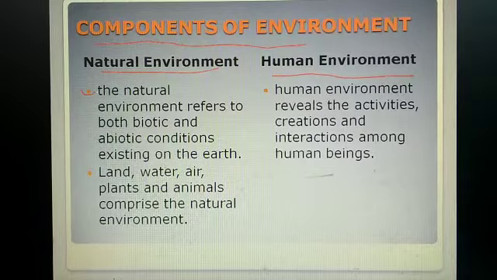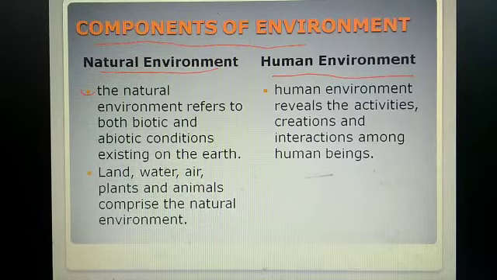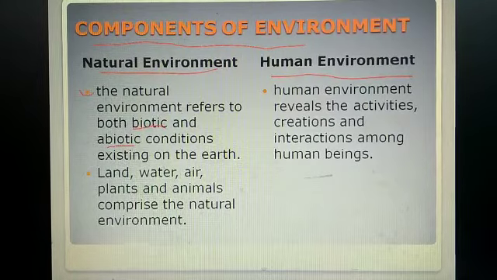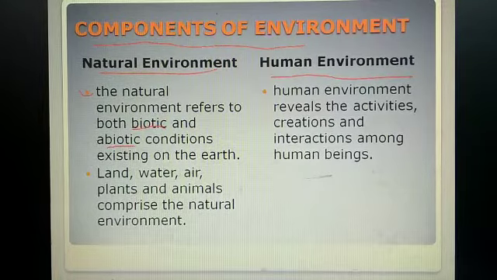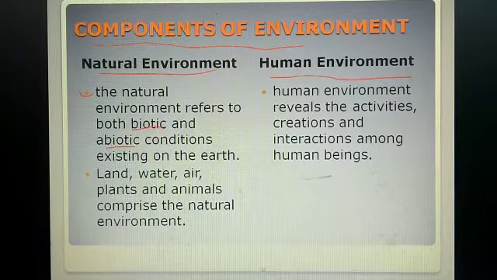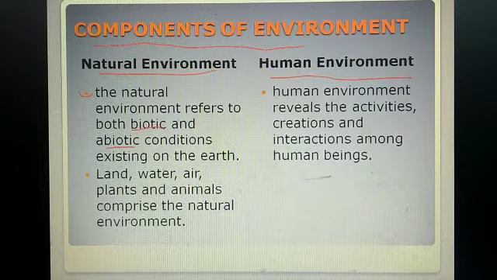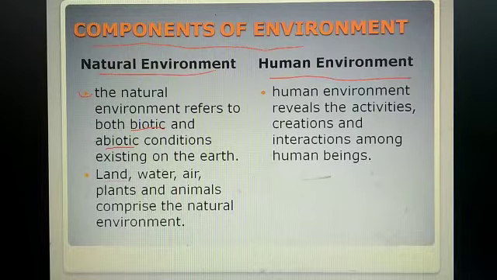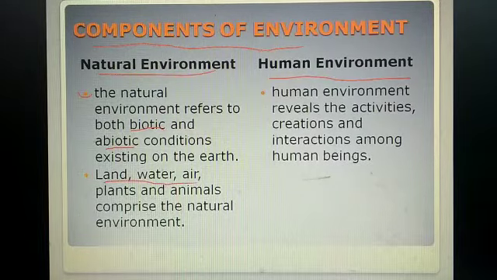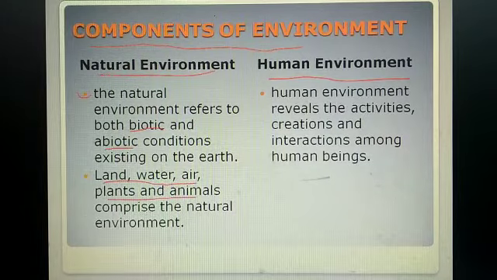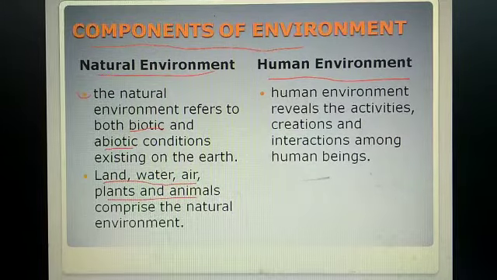The natural environment refers to both the biotic and the abiotic conditions existing on the earth. That means the natural environment consists of both the biotic, that is the living things, as well as the abiotic, that is the non-living. Both are included in the natural environment. The second point says that land, water, air, plants and animals comprise the natural environment. So these are the things that comprise the natural environment.